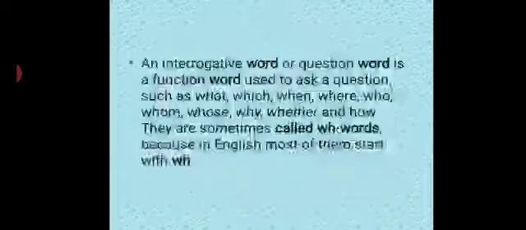Now, an interrogative word or question word is a function word used to ask a question such as what, which, when, where, who, whom, whose, why, whether, and exception how. They are sometimes called WH words because in English most of them start with WH. They are word forms starting with WH wherein you want to gather information.